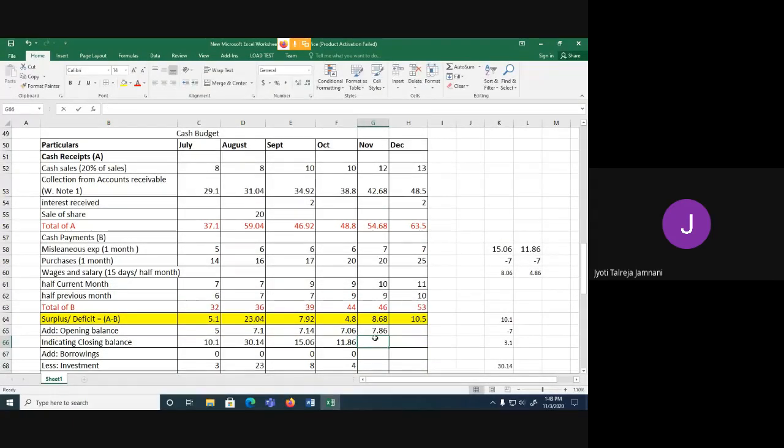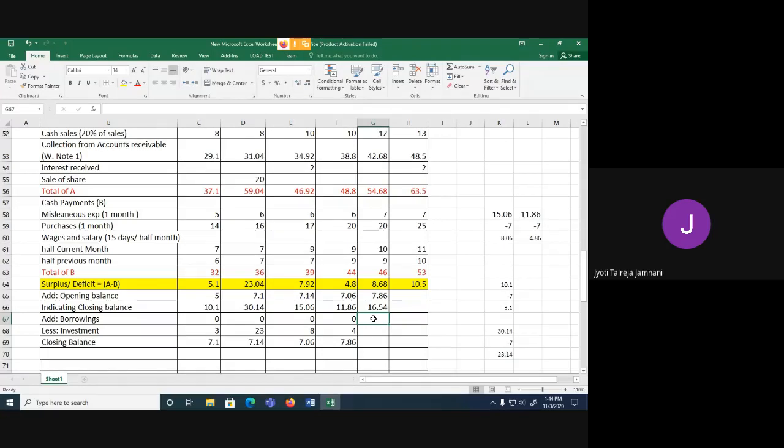So we'll see the indicating closing balance for November. Surplus plus opening balance, it comes to 16.54. Again, I have more than 5 lakhs, so I will not borrow, but I can invest. So from 16.54, I need to keep 7 lakh. So how much can I invest? 9.54. Now I cannot invest 9,54,000. I should invest only in lakhs. Therefore, I invest only 9 lakh. So remaining, 16,54,000 minus 9 lakh, I'll get 7,54,000. That is 7.54. This becomes the opening balance for